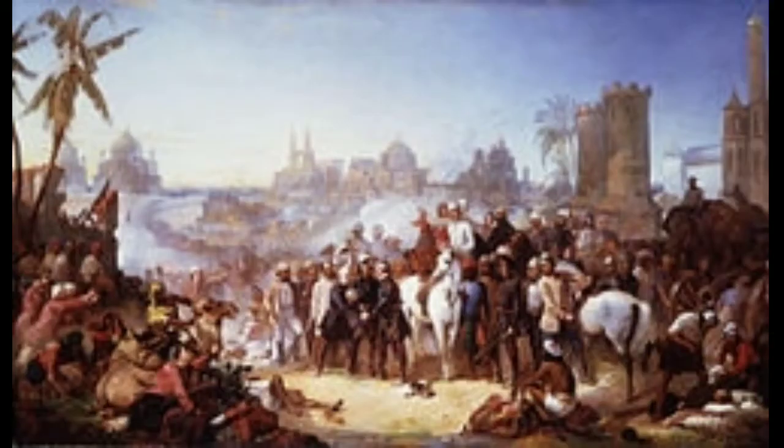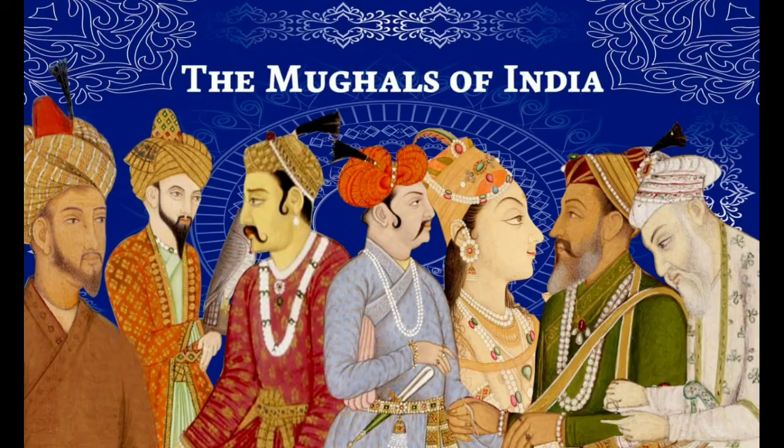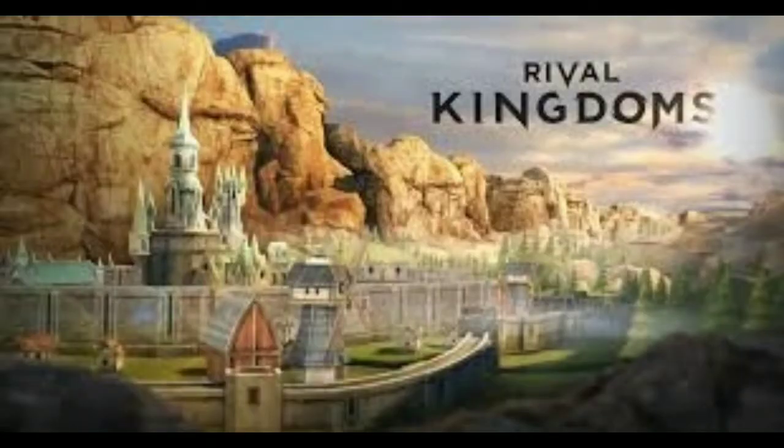The Sipahis of Meerut crossed the Yamuna and reached Delhi. They entered the Lal Qila, where Badshah Bahadur Shah Zafar of the Mughal dynasty was imprisoned by the English. They declared him their Badshah and persuaded him to reject the sovereignty of the British. The people also raised a slogan, "Drive out the English and bring back Mughal rule." Many royal families whose kingdoms had been taken away by the British joined the revolt.